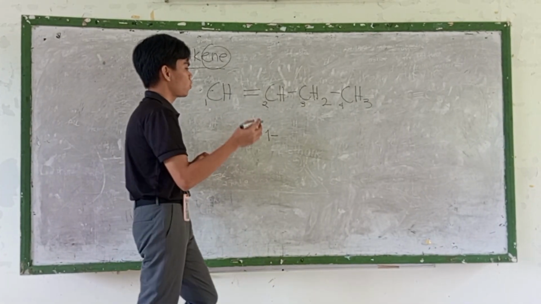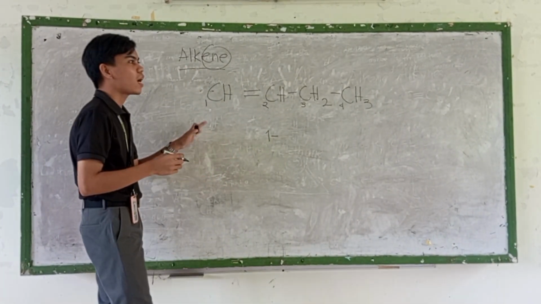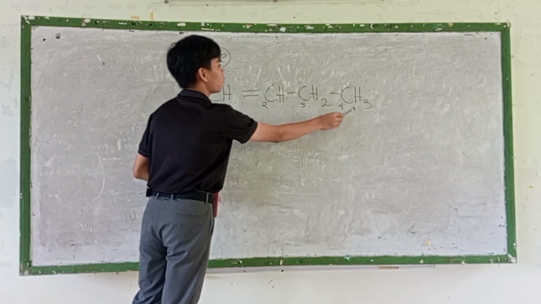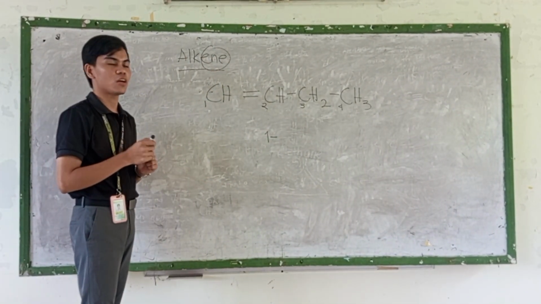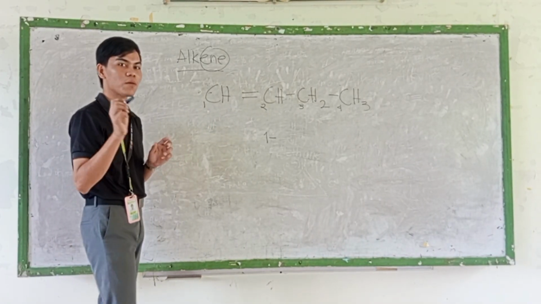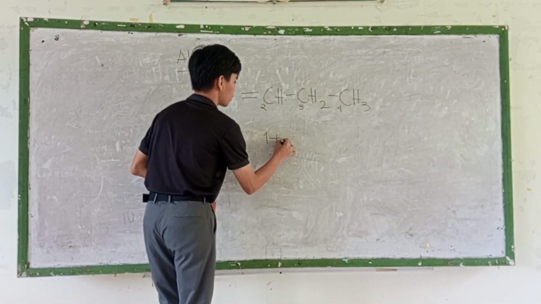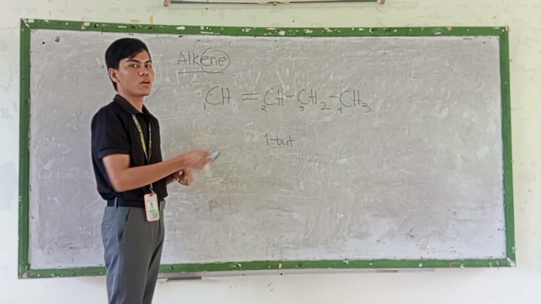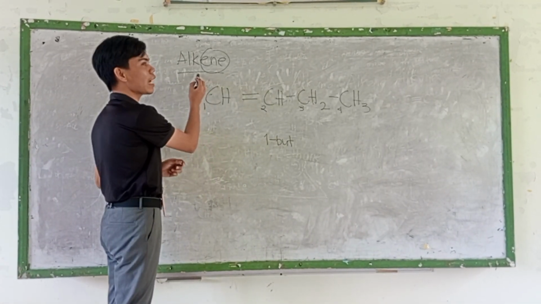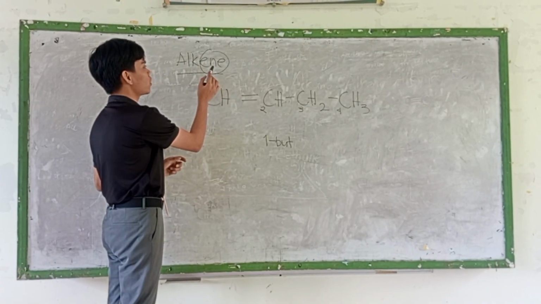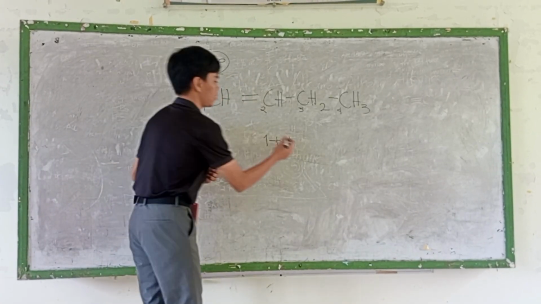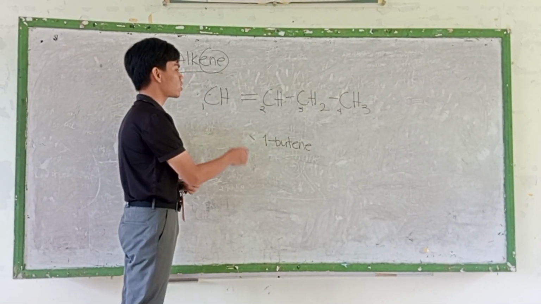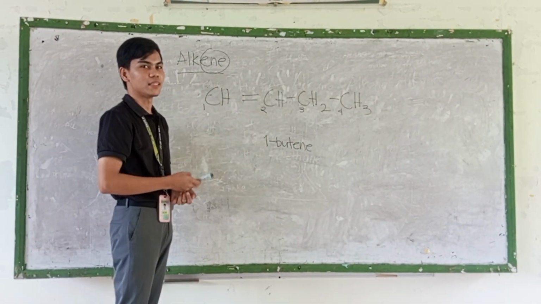So now we are going to count how many carbons we have in here. So we have 1, 2, 3, 4. What is the prefix of 4 carbons? We have but-. Yes, that's correct. It's but-. Then, what is the family name of this? Since we are in alkene, we are going to use this -ene. So this is what we call 1-butene because it has a double bond.